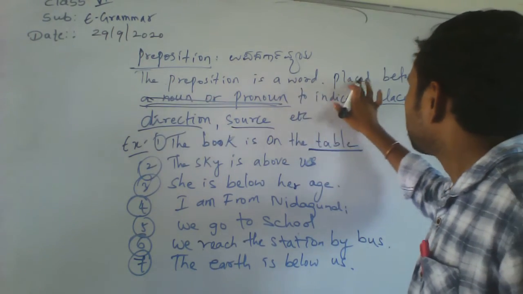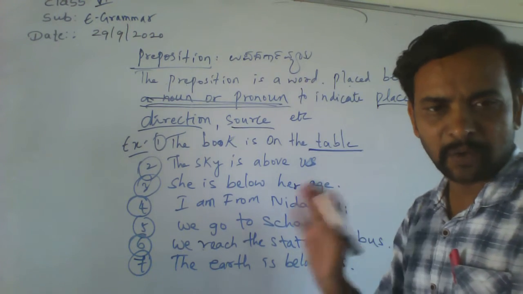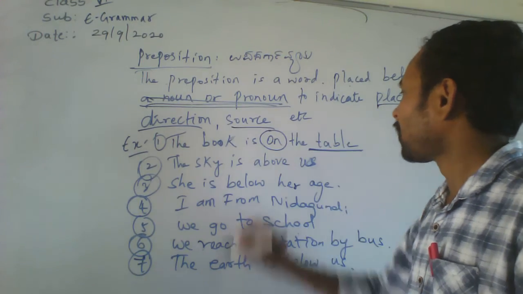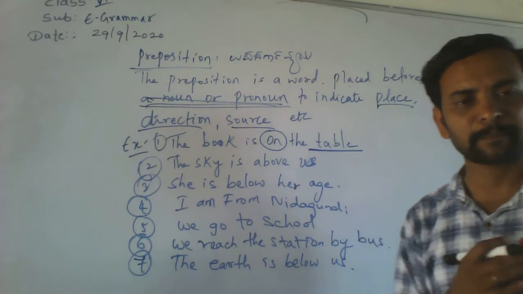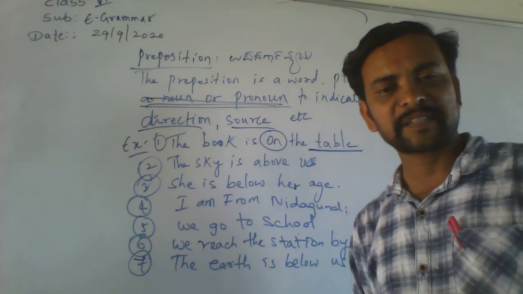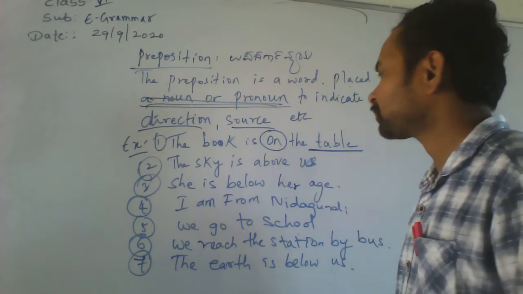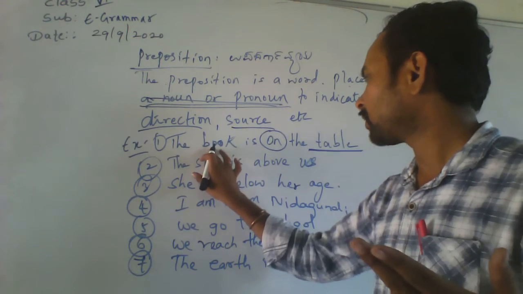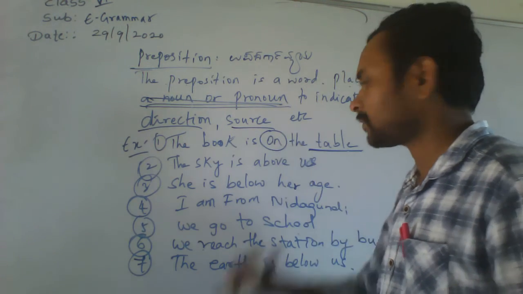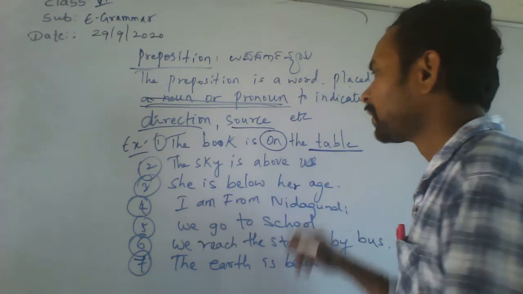A preposition is a word placed before a noun or pronoun. See here, the book is on. So here, on shows the relation between two sentences. What relation does it show? Here, the book is on the table. What are the two things? Book and table. What is the relation word? On. The book is on the table.